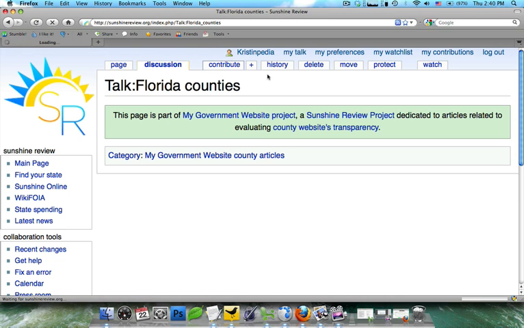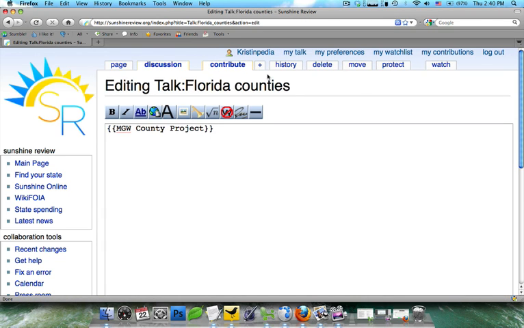What I'm going to do is go ahead and click on the Contribute button, and you can see here by the curly braces that this is in fact a template. Now, let's say we wanted to discuss more about Florida counties. There are two ways to go about this.